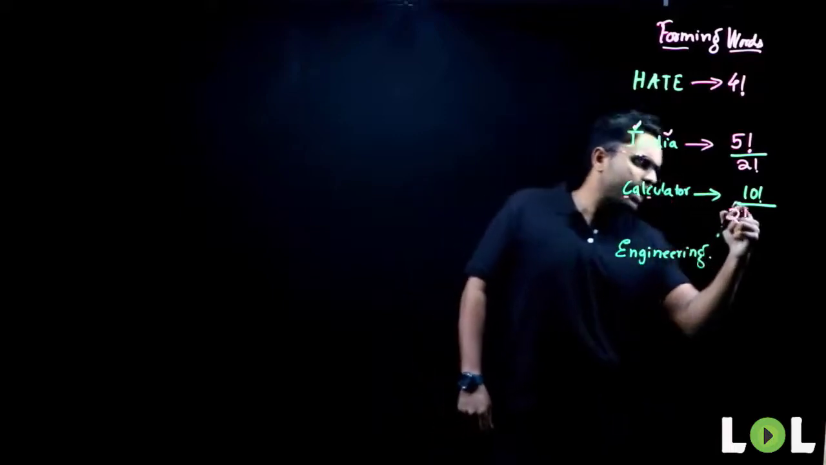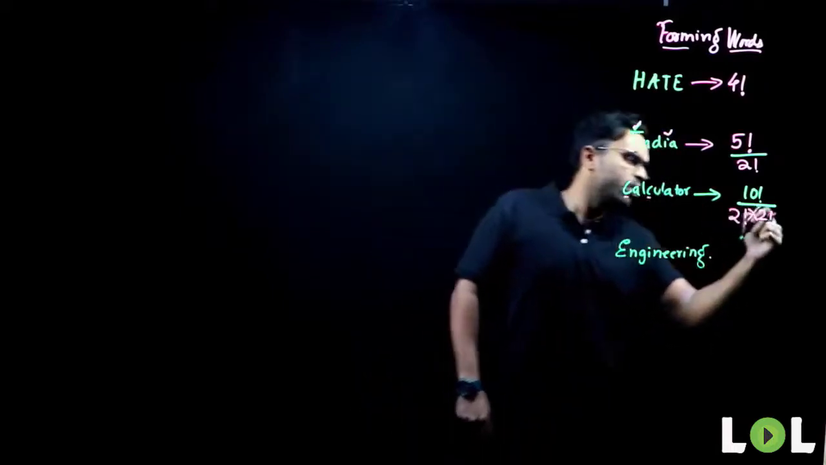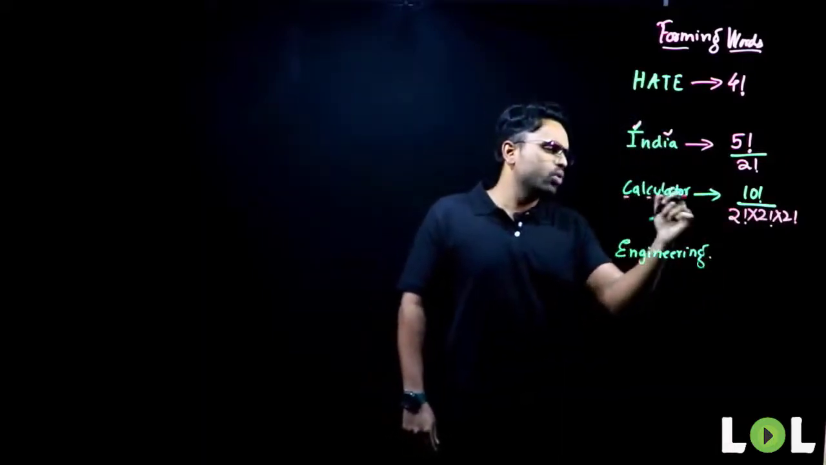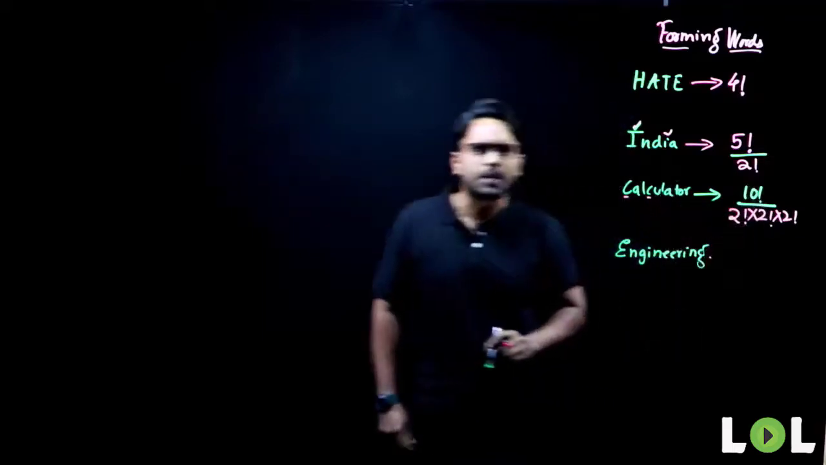A, I have 2. Again, I have to divide it with a 2 factorial. Next, L, how many do I have here? 2. So, I again have to divide it with a 2 factorial. C is done. U, no. L, no. A is done. T is done. O is done. So, this is my answer.